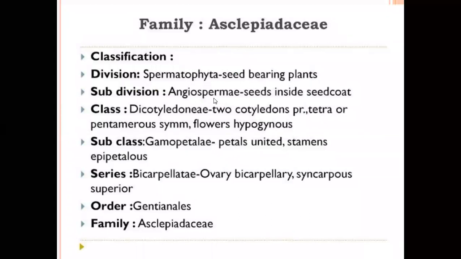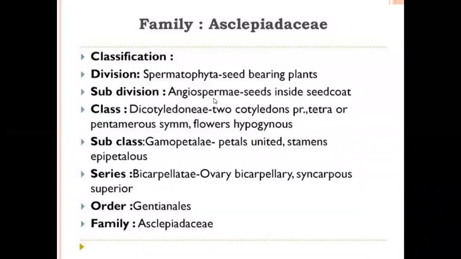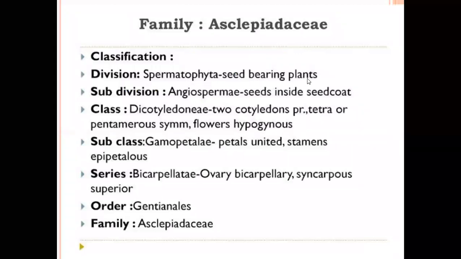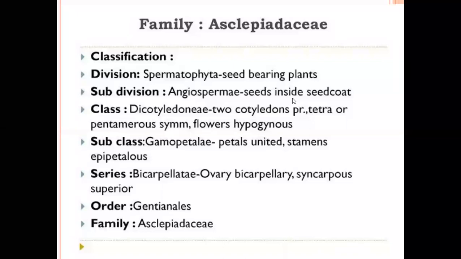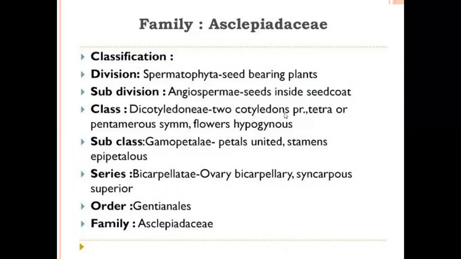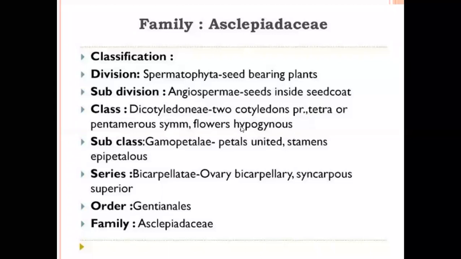These are the characters of the Asclepiadaceae classification. Division Spermatophyta, seed-bearing plants. Subdivision Angiospermae, seeds inside a seed coat. Class Dicotyledons, two cotyledons are present. Flowers are tetramerous or pentamerous, and hypogynous. Reticulate venation, taproot system.